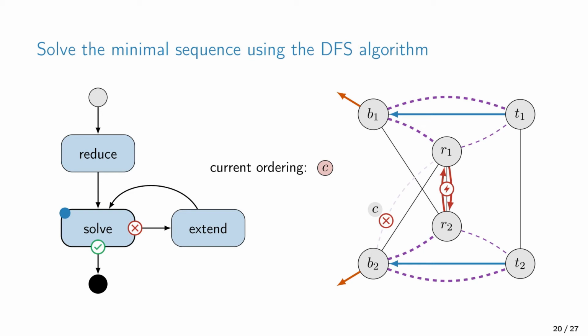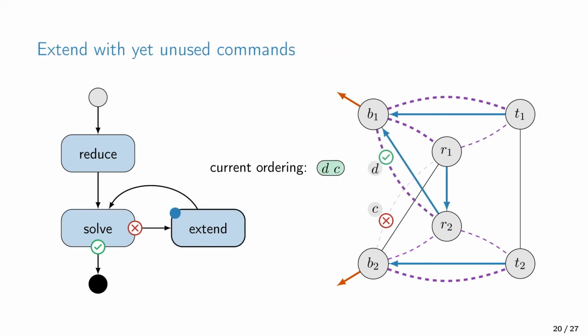So Snowcap then tries to extend the problem with yet unconsidered commands. In our example, the only command that was not yet considered is command D. So we try to put this in front of C and notice that this actually results in a valid ordering. So finally, Snowcap returns this ordering as a dependency group. In all future iterations, these commands will be kept together in the correct ordering.